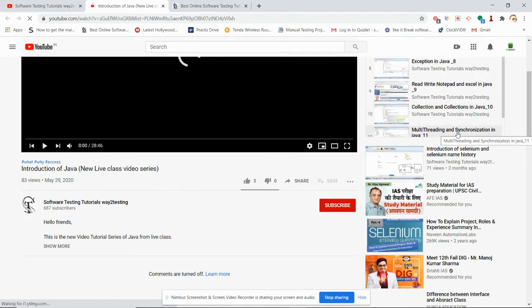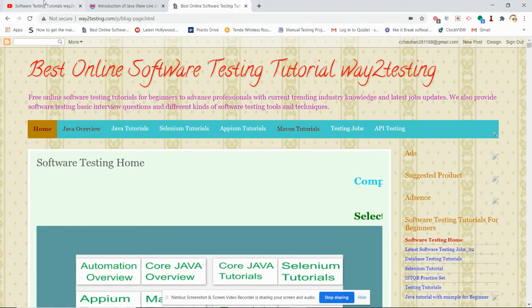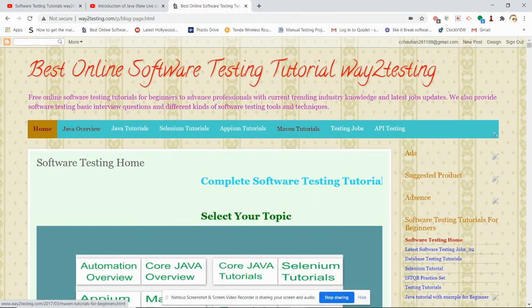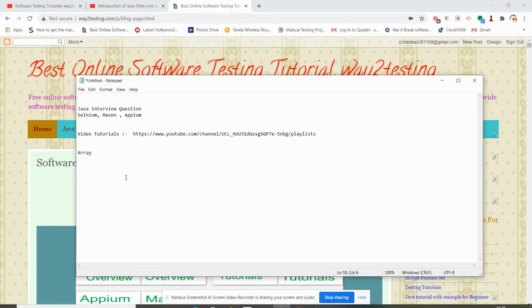You will get all the tutorials up to the advanced Java, from very basic, from very scratch to advanced. Now nowadays a very important question is going on: how to sort the array. I will start from very basic, then I will move to the tough level. Suppose in an interview they ask how to sort the array simply.